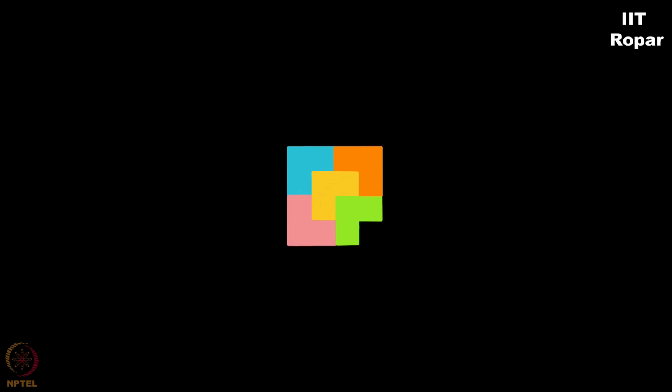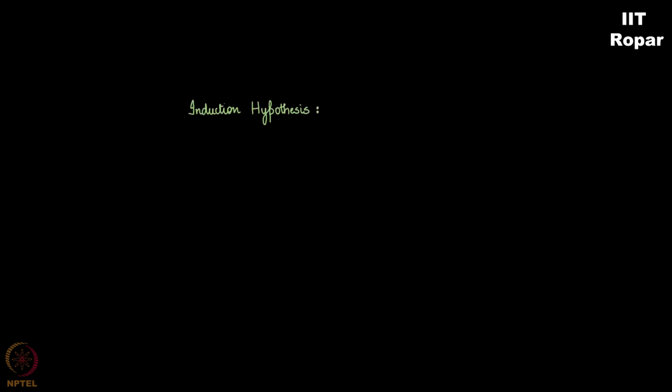Now, what is the induction hypothesis? It is assume that a 2 power k cross 2 power k checkerboard with one square removed can be tiled. Now from now onwards, I'm not going to mention that one square is removed. It is assumed to be true. Whenever I'm telling a checkerboard here, it means that one square is removed. So the induction hypothesis is that it is assumed that a 2 power k cross 2 power k checkerboard can be tiled using such triominos.